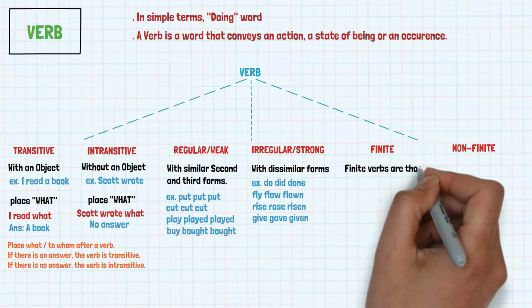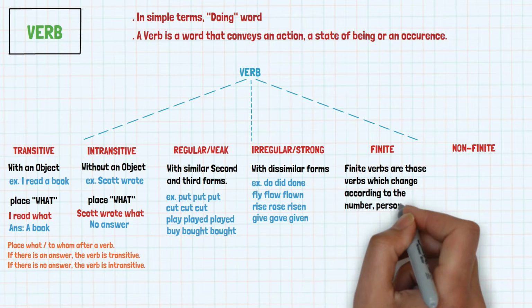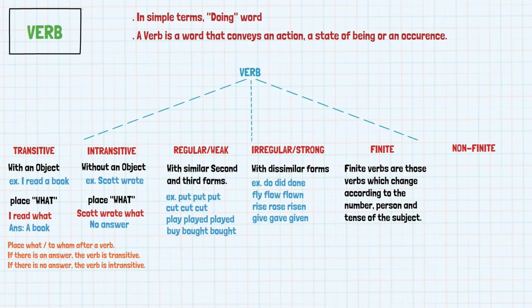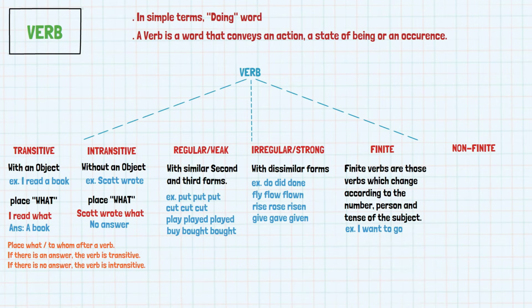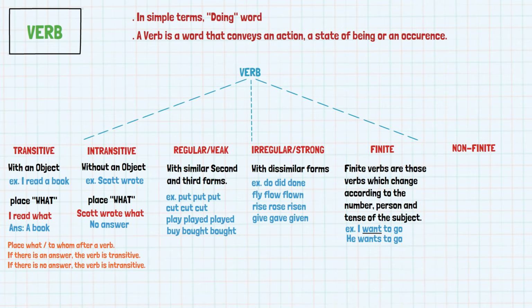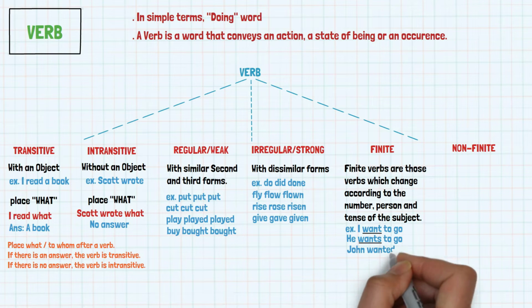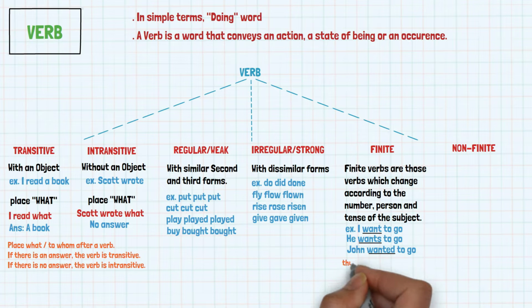Finite verbs are those verbs which change according to the number, person, and tense of the subject. For example, I want to go. He wants to go. John wanted to go. Thus we can see that want is a finite verb which changes with a change of number, person, and tense.